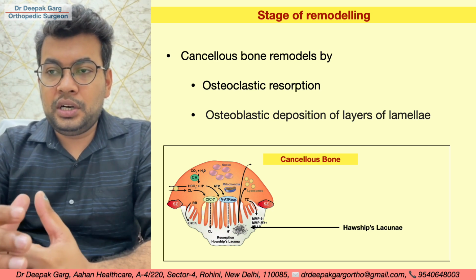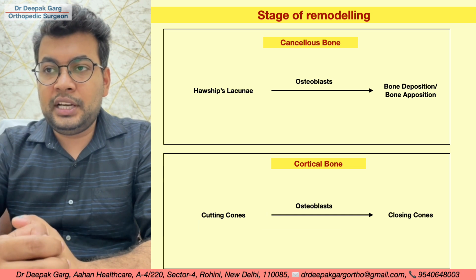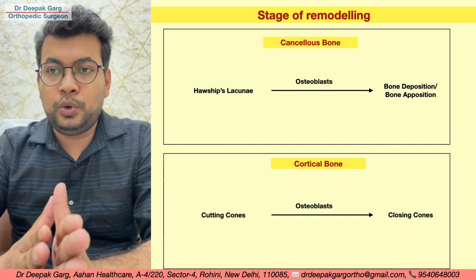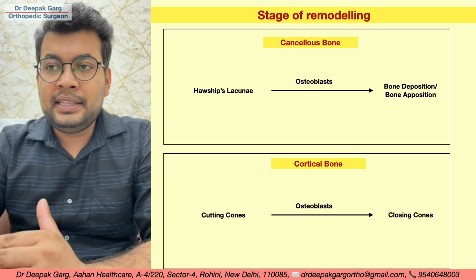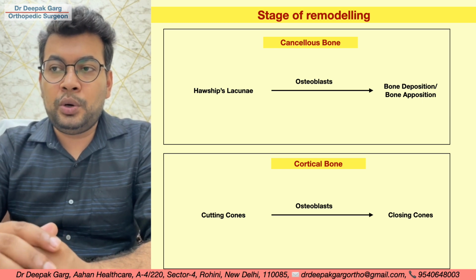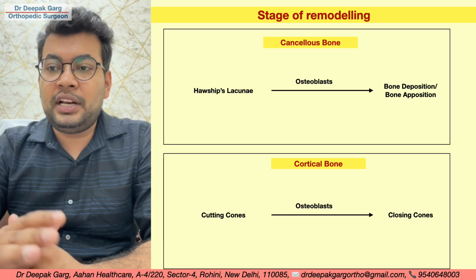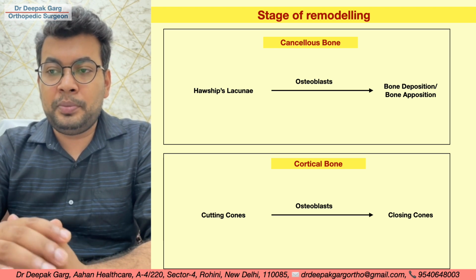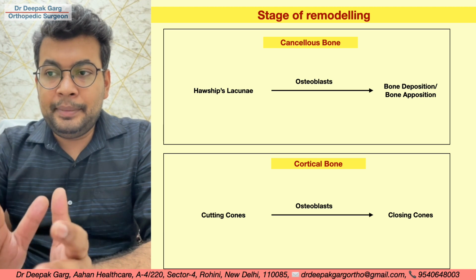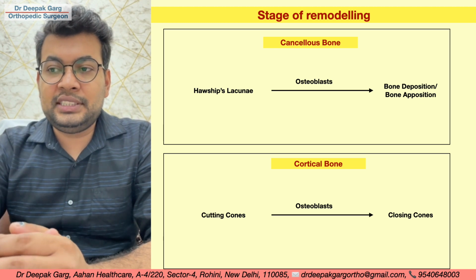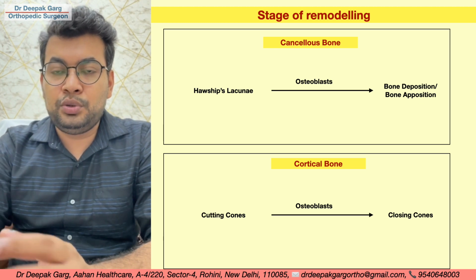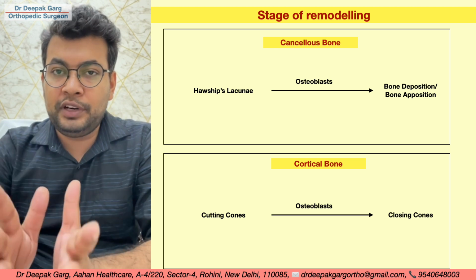So if we look at cancellous and cortical bone, in the cancellous bone Howship's lacunae are formed, then osteoblasts will deposit the bone, or bone apposition will happen. Whereas in cortical bone these cutting cones are formed, then osteoblasts form the lamellae, and there is neurovascular structure growth in the center, and these lead to the formation of closing cones. That means the full lamellae are formed.